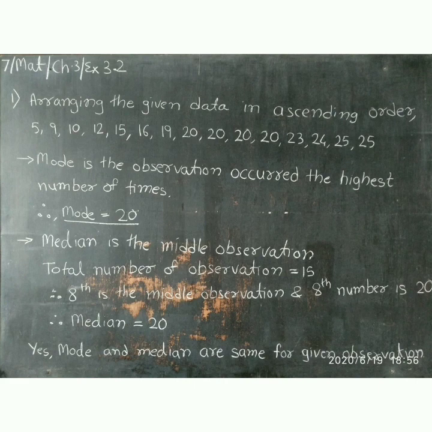Now, median is the middle observation. Here, the total number of observations is 15. Therefore, the 8th is the middle observation and the 8th number is 20. Therefore, median is equal to 20. The final answer: yes, mode and median are the same for the given observations. Is it clear, everyone?